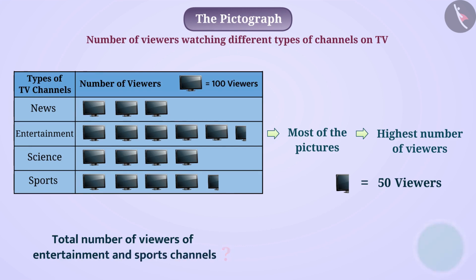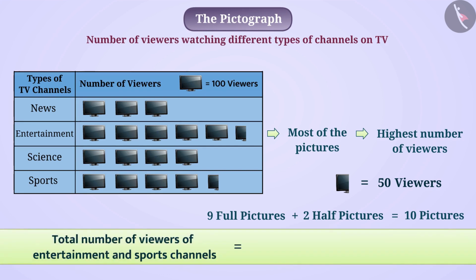Let us tell you, a total of 9 full pictures and 2 half pictures, that is 10 pictures, have been shown for entertainment and sports channels. In this way, the total number of viewers of these channels will be 10 multiplied by 100 viewers is equal to 1000 viewers.